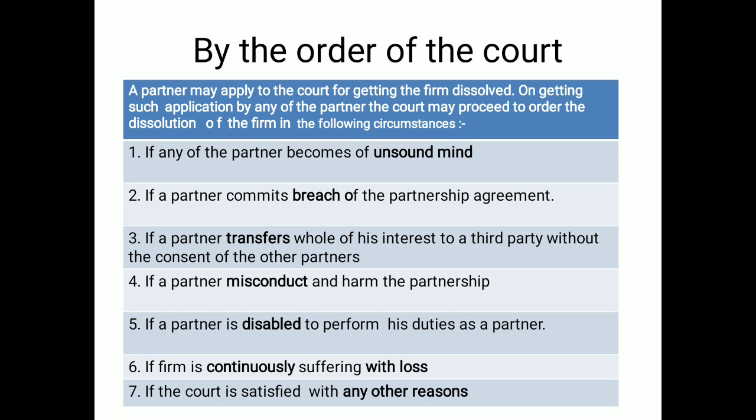But if any partner is misconducting and causing harm to the partnership, or if any partner is disabled to perform his duty, and next, if the firm is continuously suffering loss, or if for any other reason the court is satisfied, it can give the order to dissolve the firm. So these are the points which I have discussed, try to understand them now. Thank you.